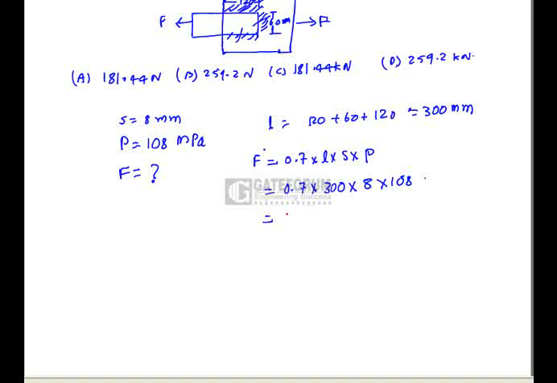that is equal to 181.44 kilonewtons. In newtons, because MPa is 10 to the power of 6 newton per meter square, we will get the answer in terms of newtons. So option A is correct.